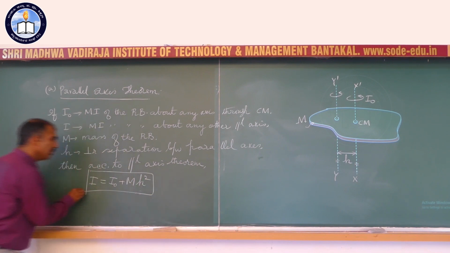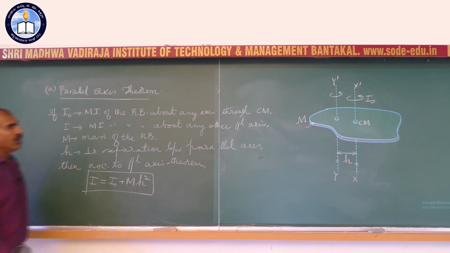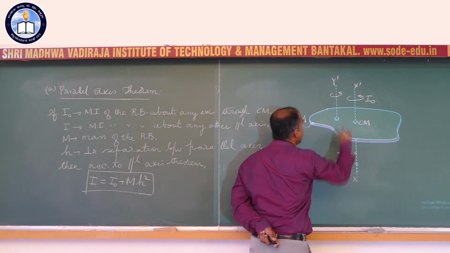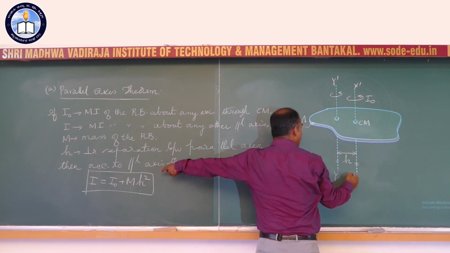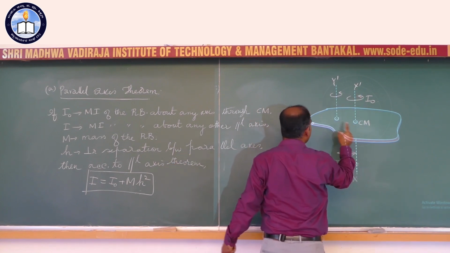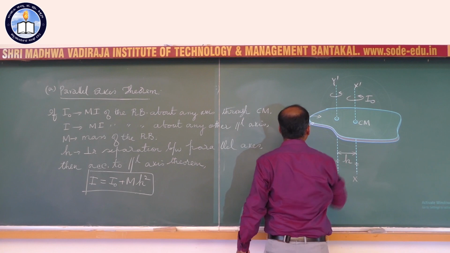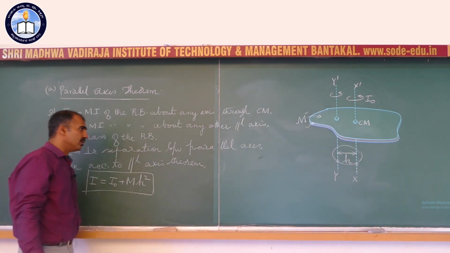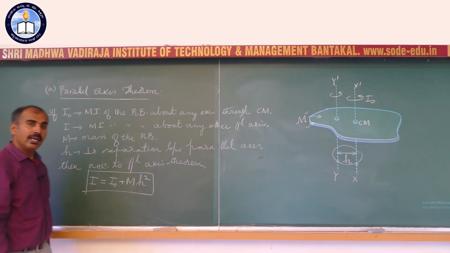I repeat, the moment of inertia about this new axis is the moment of inertia I naught about this axis plus the product of the mass of the body times the square of the perpendicular distance between the two parallel axes.